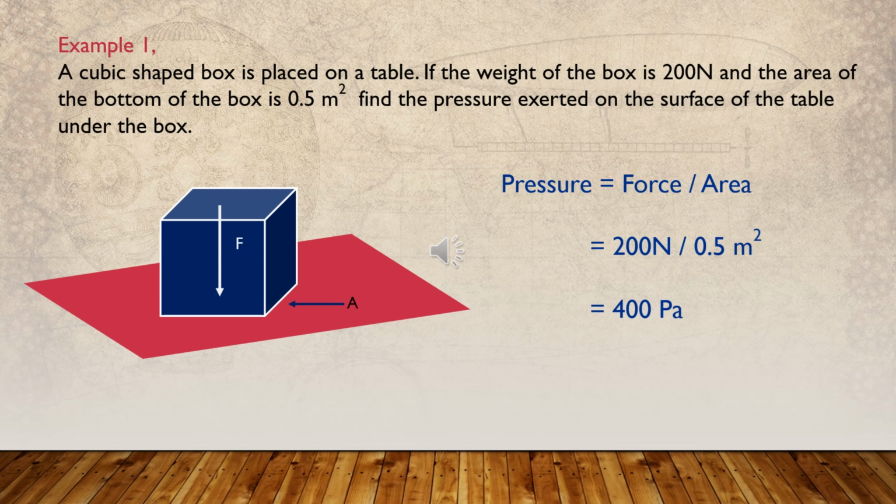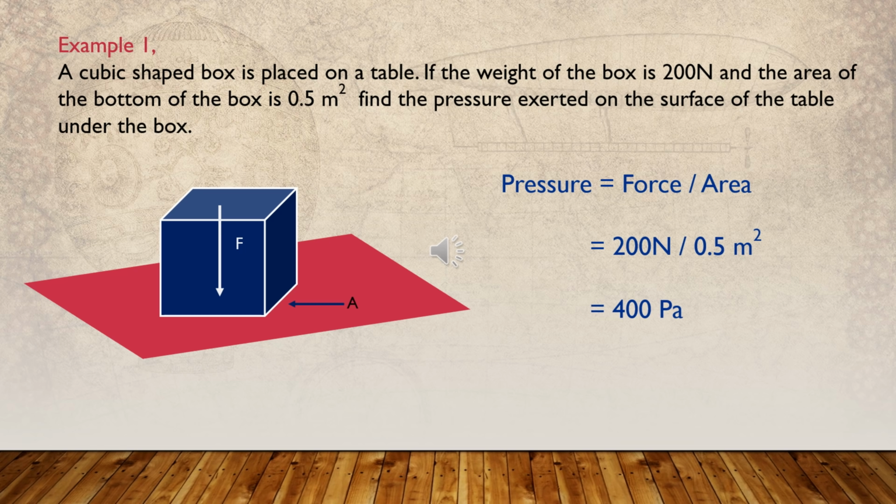Here is an example of pressure due to a solid. A cubic shaped box is placed on a table. If the weight of the box is 200 Newton and the area of the bottom of the box is 0.5 square meter, find the pressure exerted on the surface of the table under the box. The cubic shaped box is kept on a horizontal surface as shown in the figure. The surface area of the bottom of the box is 0.5 square meter.